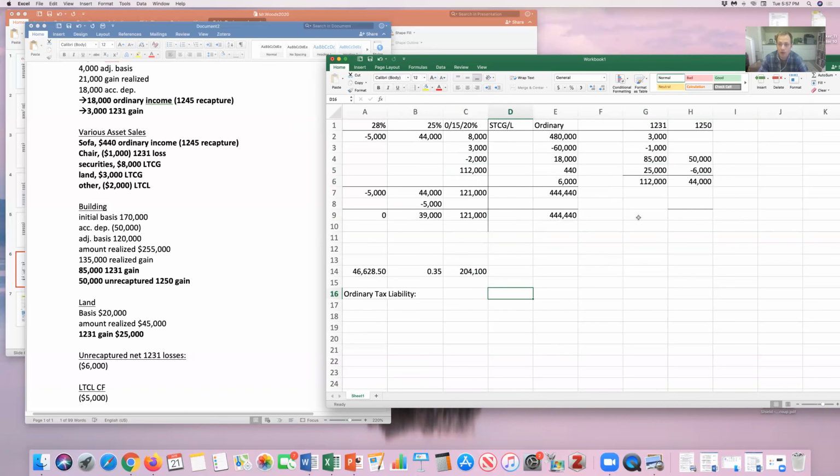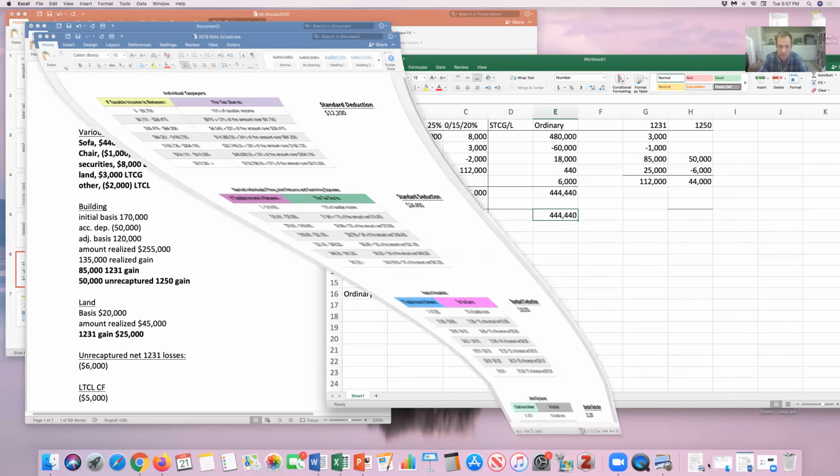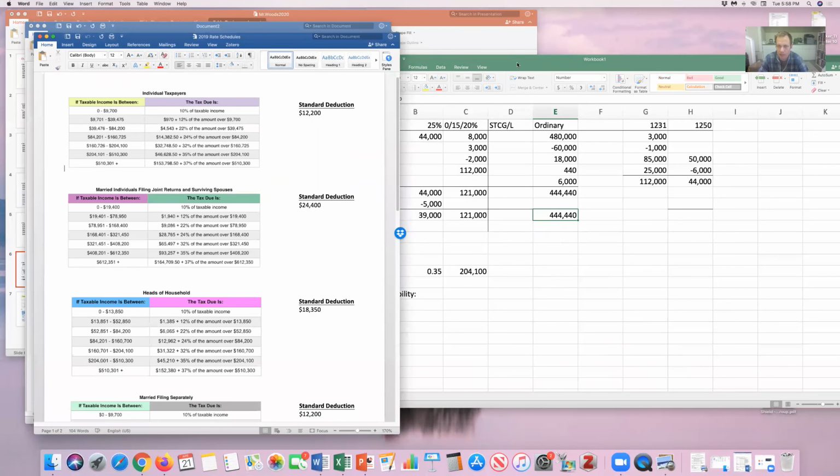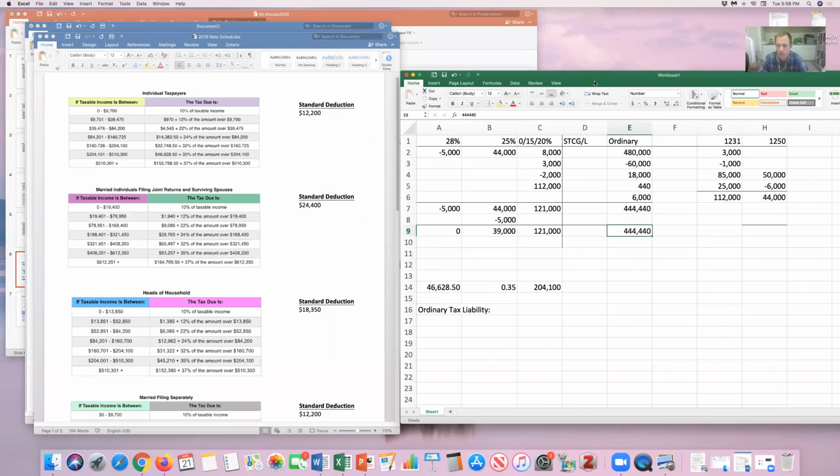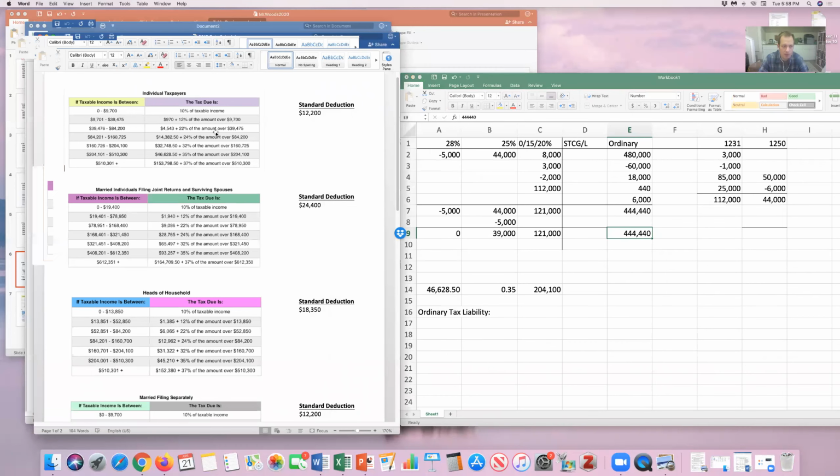So I'll always start with ordinary income. Let's see if I have the tax rates. The problem wasn't really clear, but Mr. Woods is a single taxpayer. I'm going to use the individual brackets. So with 444,440 of ordinary income, he's going to be in the second highest, 35% bracket.